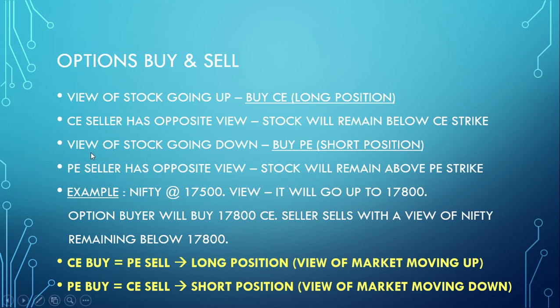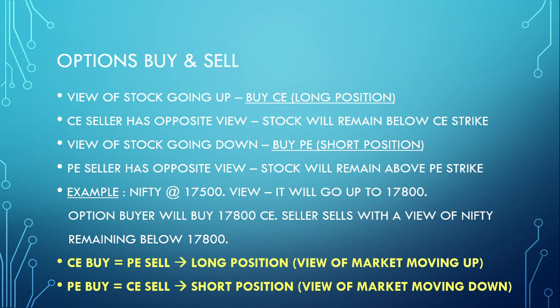Similarly, if your view is that the stock is going down, you need to buy a put option, and it is called a short position because you are betting on a stock or market moving down. So the put option seller has the opposite view, and his view is that the stock will remain above the put option strike.